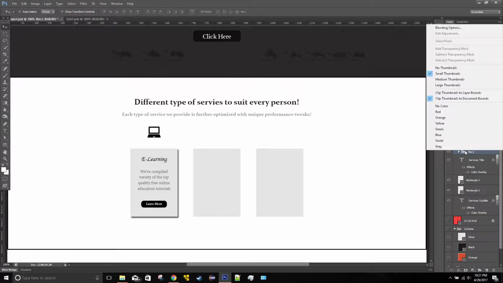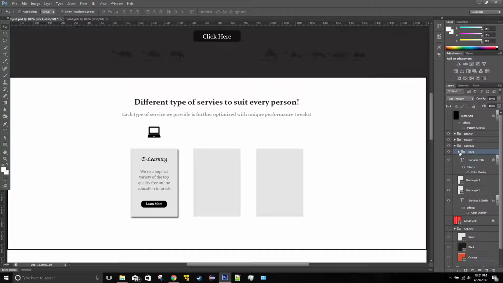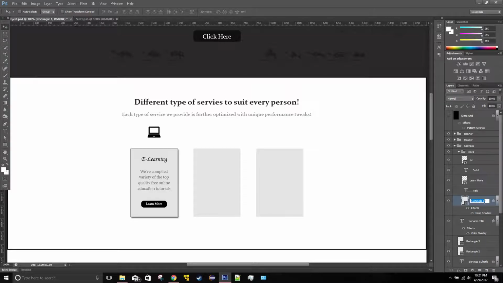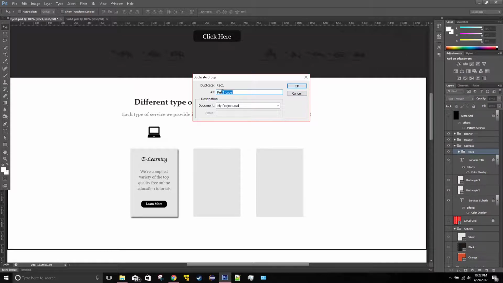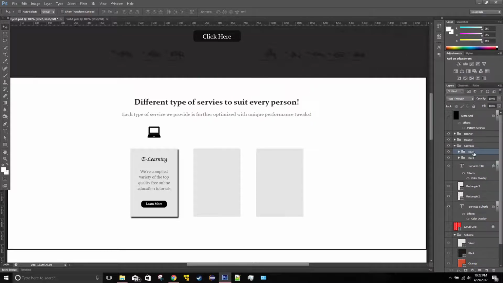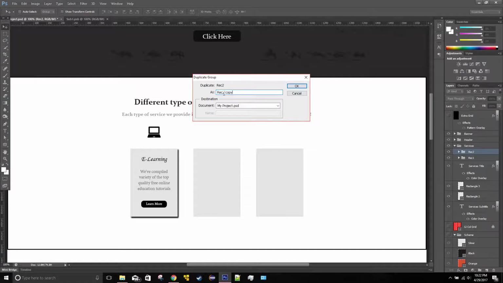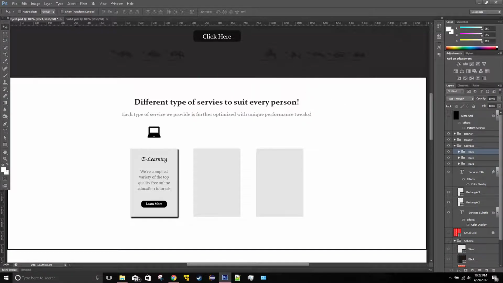So before I copy those, instead of renaming this every time, I'm just going to call this title, and I'm just going to call this rectangle, and sub, I'm just going to call it sub, not sub 1. Okay, so anything in there, yep. Because when I duplicate it and make it rectangle 2 and rectangle 3, I don't have to rename everything inside of it. It's going to be whatever is under it.